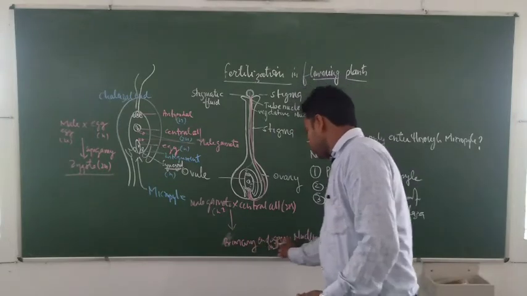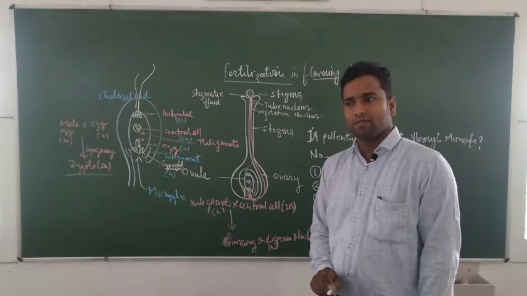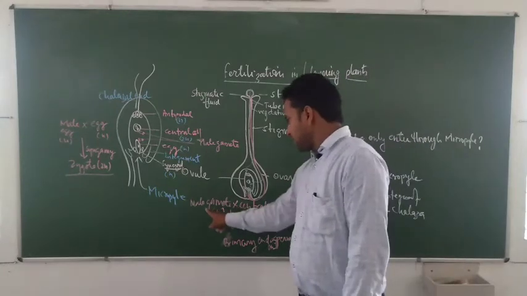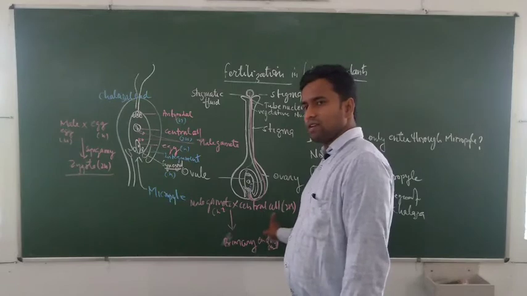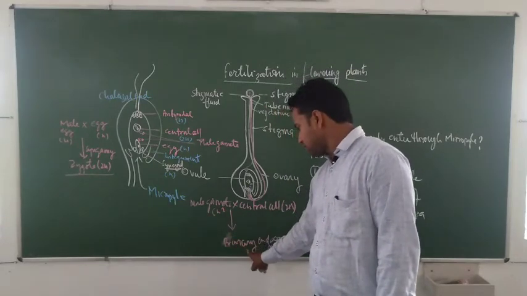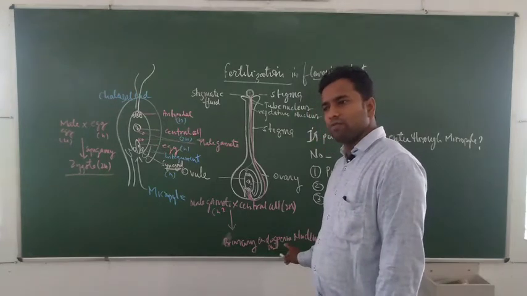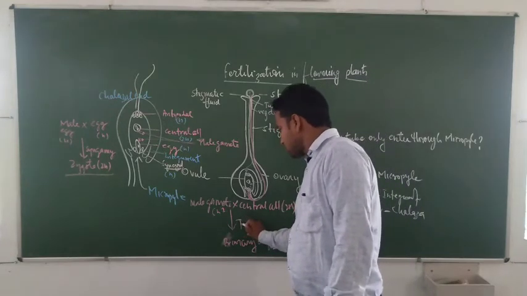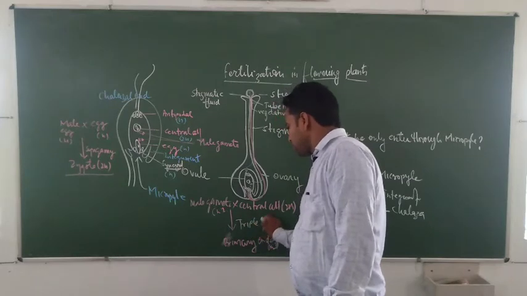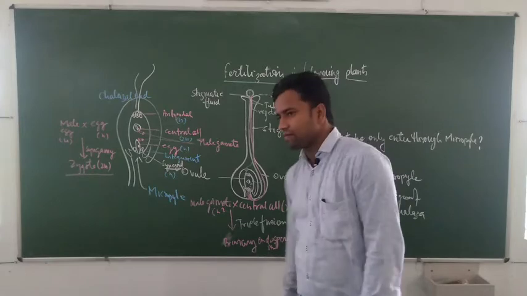The male gamete fuses with the diploid central cell to form the primary endosperm nucleus. The process is called triple fusion.